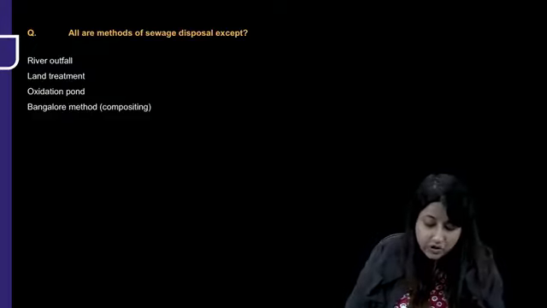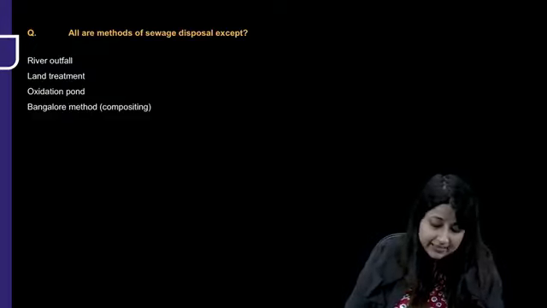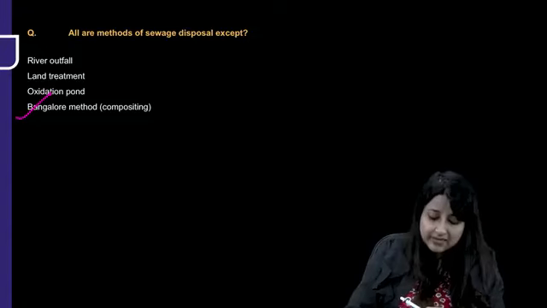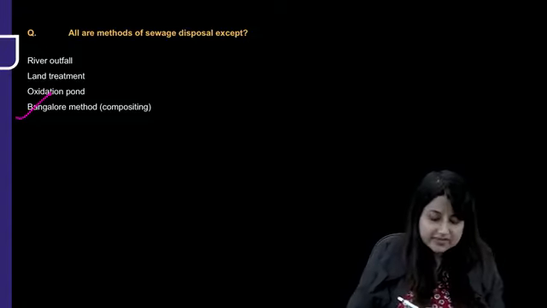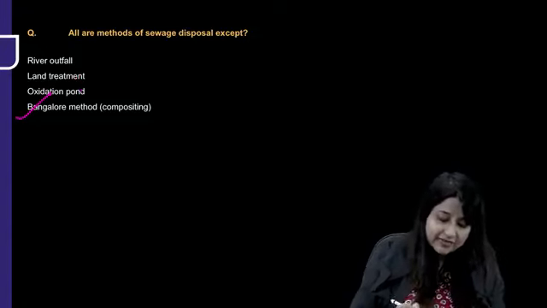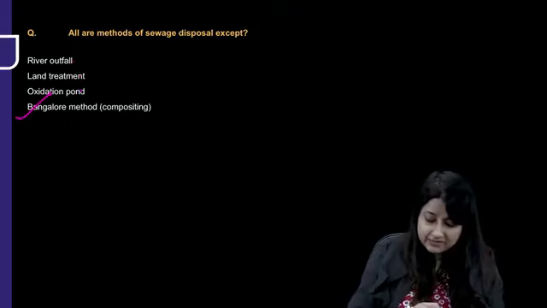Now look at the question. All are methods of sewage disposal except. So I told you Bangalore method, CBI is solid waste disposal. Otherwise, river outfall, land treatment, oxidation pond, all are sewage.